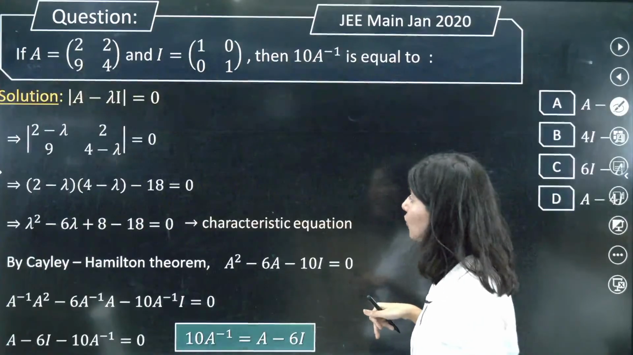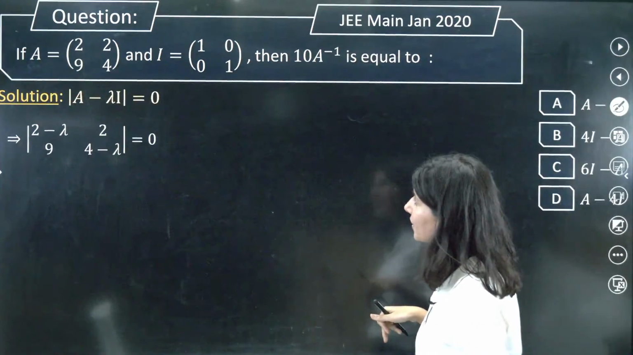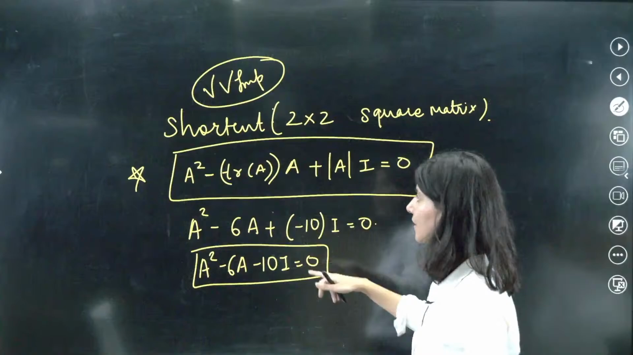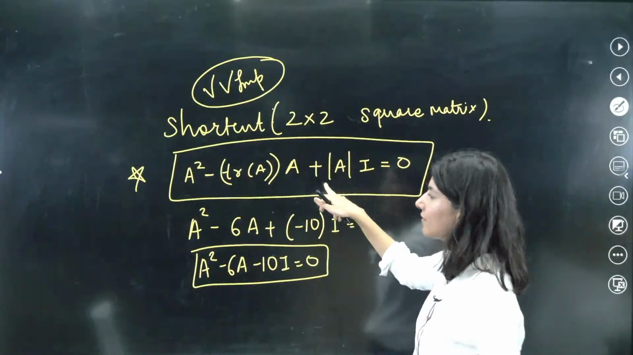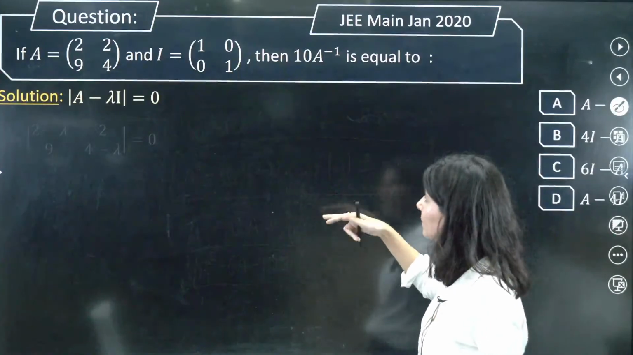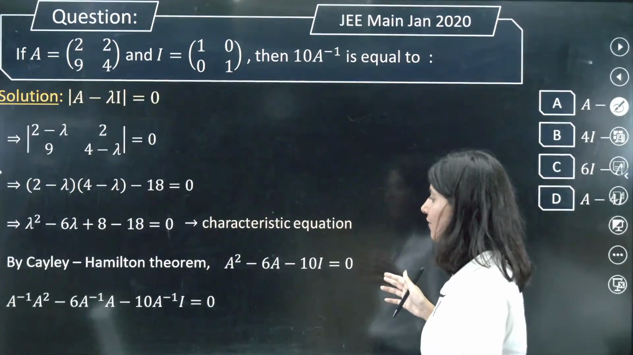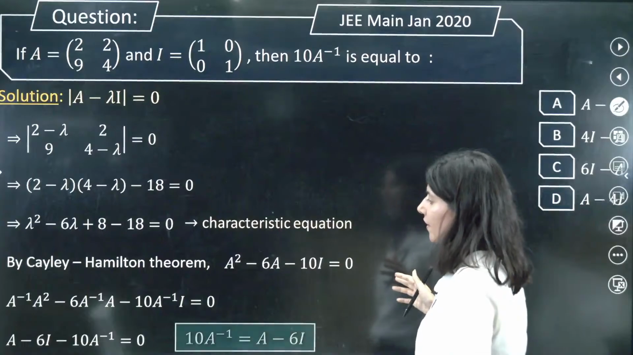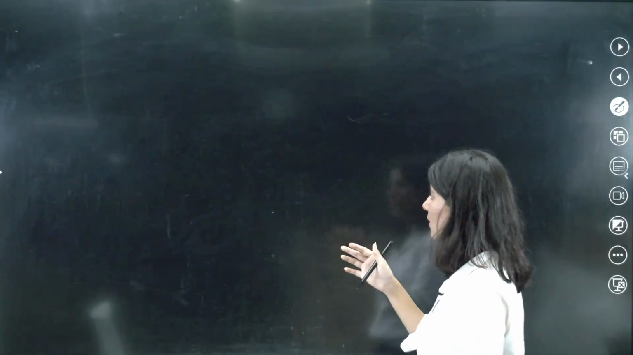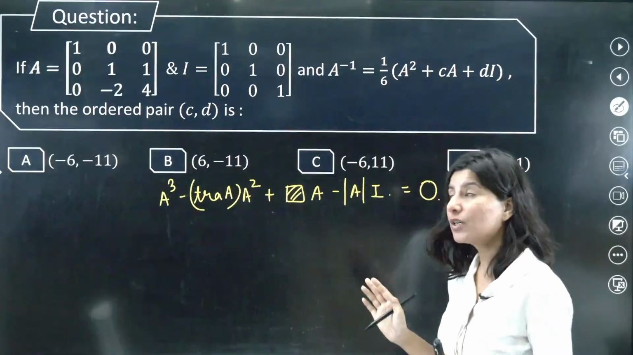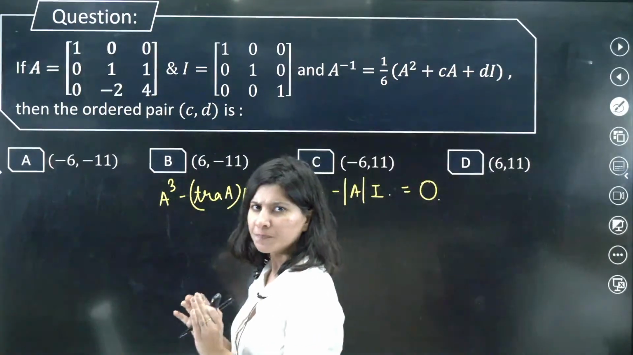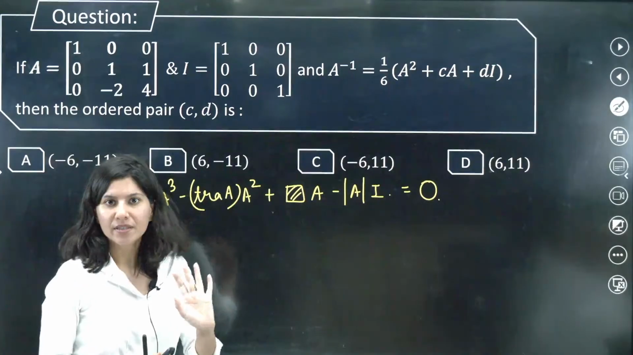In 2 cross 2, if I talk about the shortcut now, trace A is negative, but this is positive. So in 3 cross 3, if you have to apply the shortcut now, then you can't just get the whole equation by using this shortcut, but you can still get a few parameters out of it.